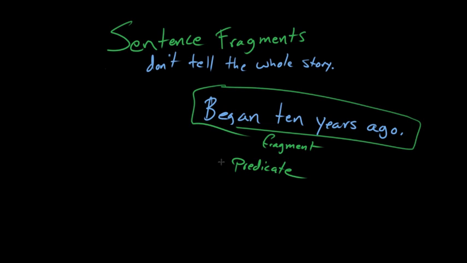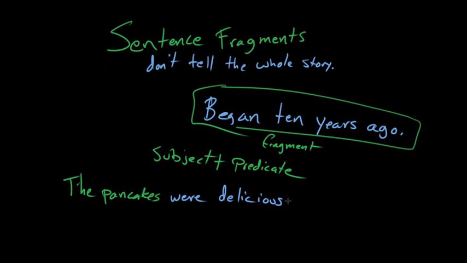So in order to be a sentence, you need to have both a subject and a predicate. So you need to have a thing, like a noun or a pronoun, and then you have to have something happen to that noun or pronoun, or something performed by that noun or pronoun. Right? So, like, the pancakes, period, is not a sentence. But the pancakes were delicious is. So you've got a part that names, that's your subject, and then you've got the part that finishes the thought. That's your predicate.